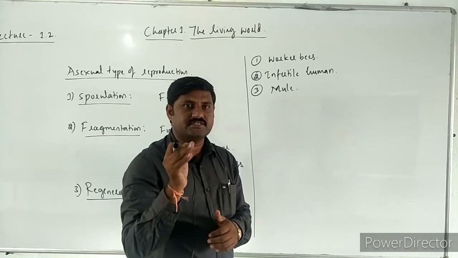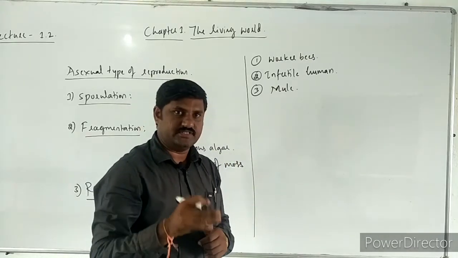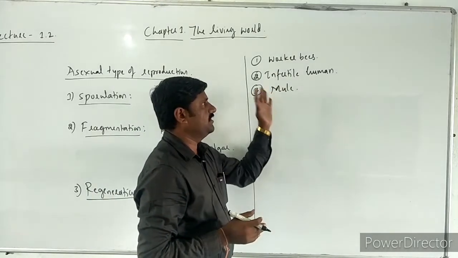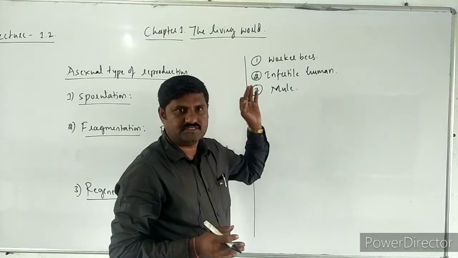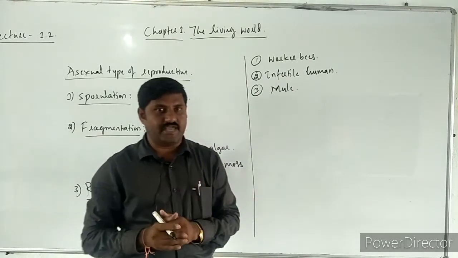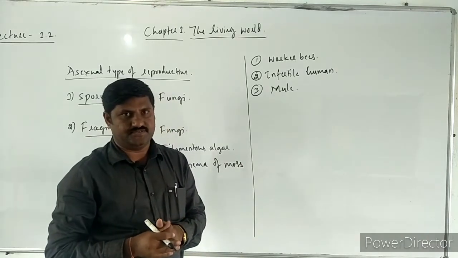This mule is sterile in nature and is also not able to give birth to young ones. These are infertile or sterile organisms. It suggests that some organisms are unable to reproduce young ones.